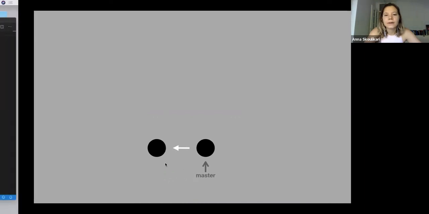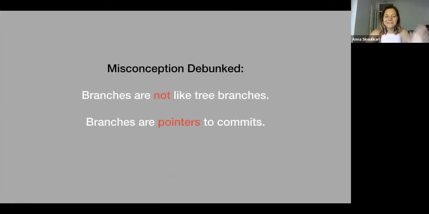So, misconception debunked. Branches are not like tree branches. This is a really common mental model people have. People think, oh, branches, kind of like tree branches. Not really. Branches are simply pointers to commits.